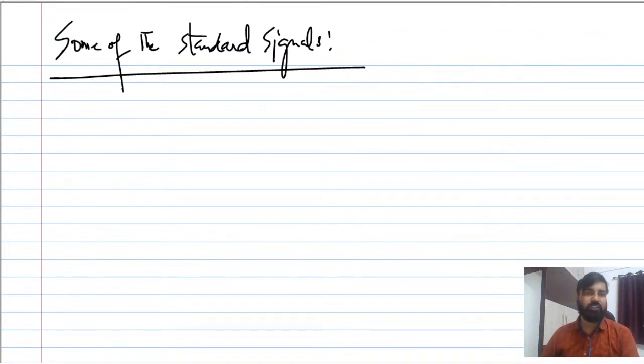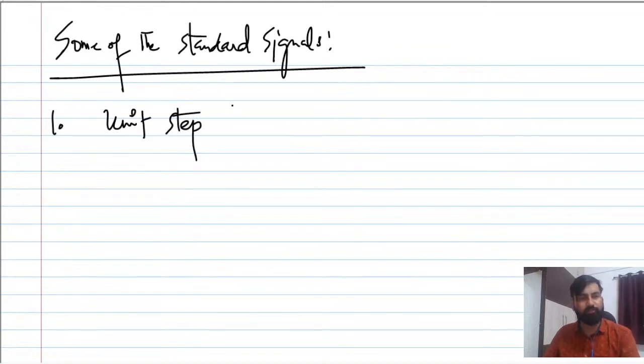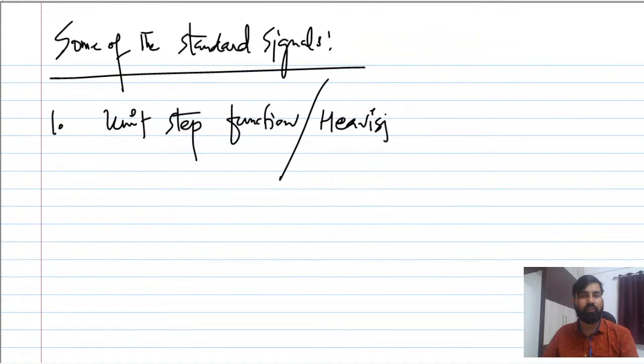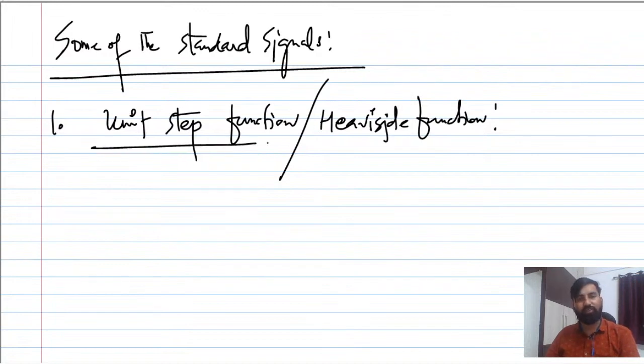So some of the standard signals. The very first is the unit step function. We call it unit step function, or unit step signal also. Sometimes we also call it Heaviside function. So what is the formal definition of unit step function that you have to keep in mind? Unit step function is defined as u of t.